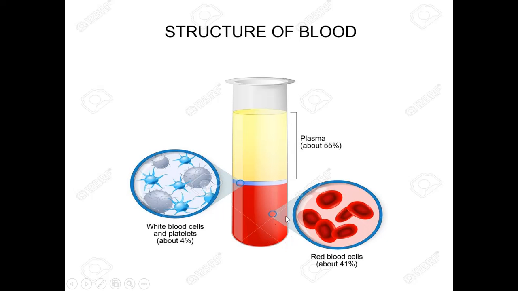Blood cells consist of three types: red blood cells, white blood cells, and platelets. About 4% is white blood cells and platelets, 41% is red blood cells, and the remaining 55% is plasma. Plasma contains serum and other proteins.